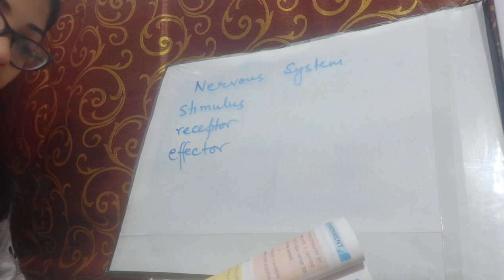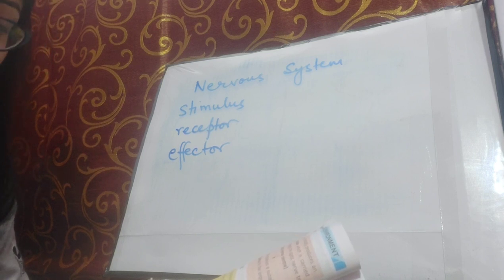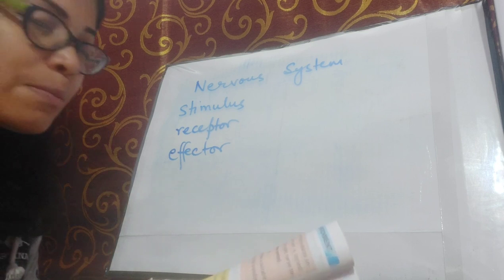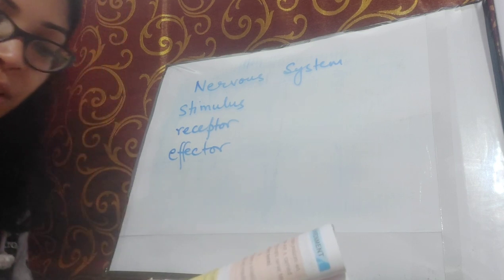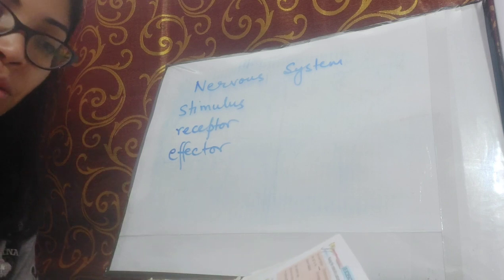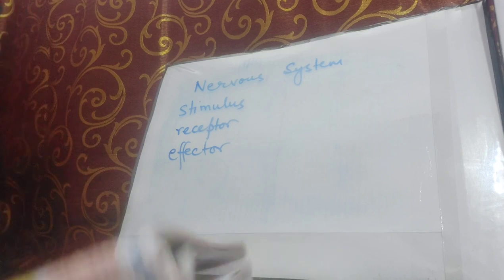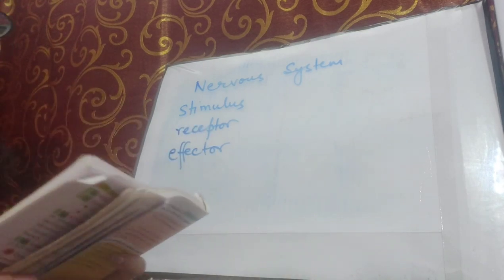Hormonal function occurs in both plants and animals. The action of nervous system is found only in animals. Plants do not have a nervous system in their body. So this is all about the mode of action between hormones and nervous system. You will have to learn this very well. Now coming to the components of nervous system, there is this chart which you have to learn very well.